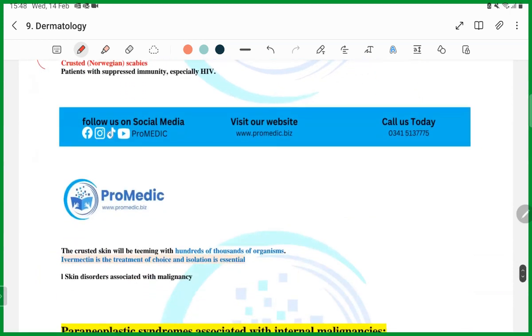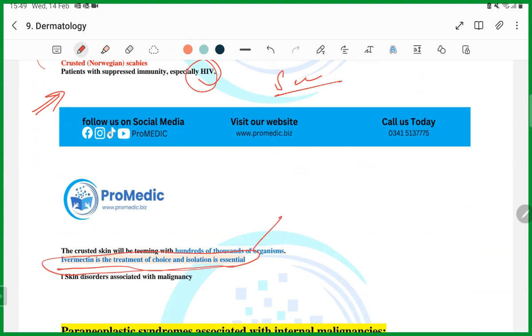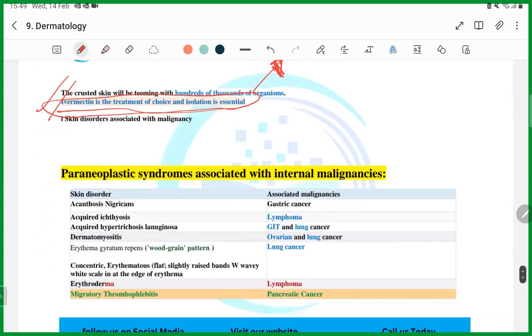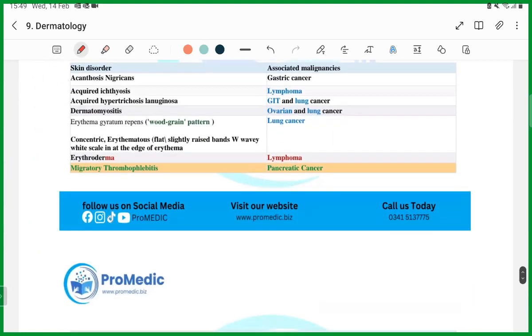Okay, the other question you're going to get is this, guys: a patient who is HIV positive, and he has developed crusted scabies. What is the treatment? Very favorite question. Ivermectin is the treatment. Permethrin or malathion are not the options, guys. Here, patients with HIV with crusted scabies, ivermectin is the treatment of choice. Is that clear? Yes, sir. Okay.